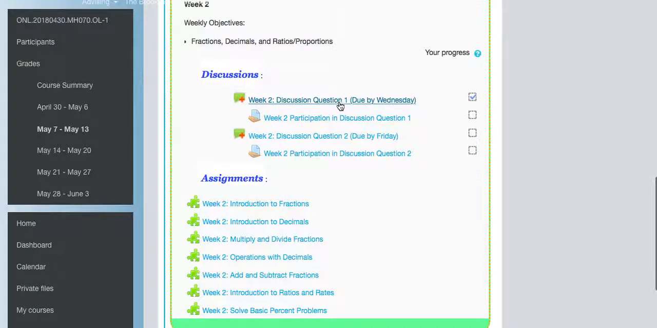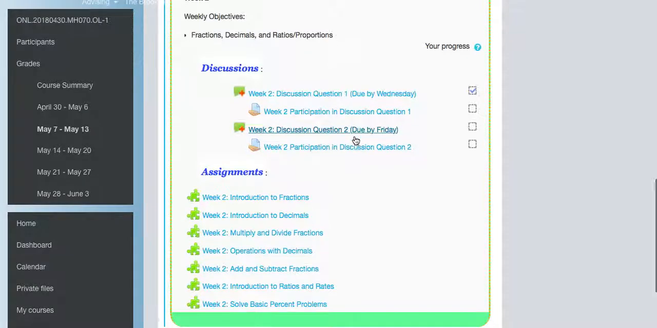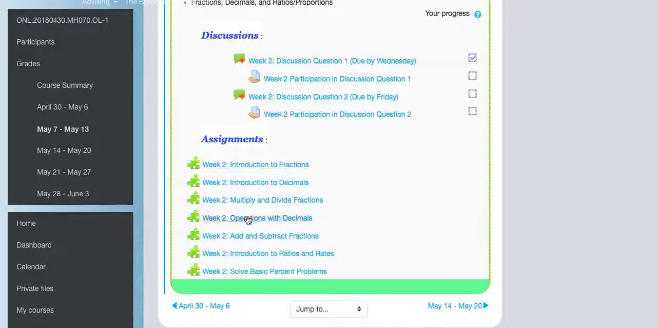So the first discussion is here. The first post for that is due by Wednesday. Then you have your second discussion for the week, which is due by Friday. So at least 3 posts in this one, at least 3 posts in that one. Okay, I could have more than that again. Then for this week, we have the Newton assignments.